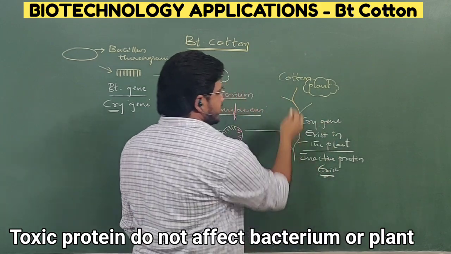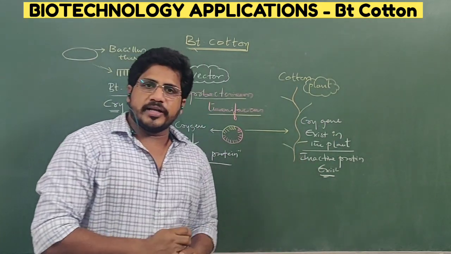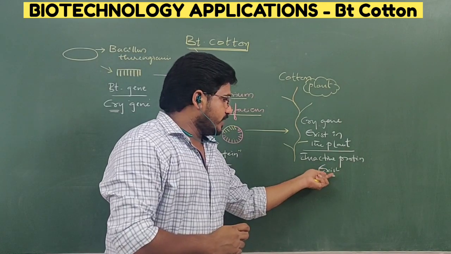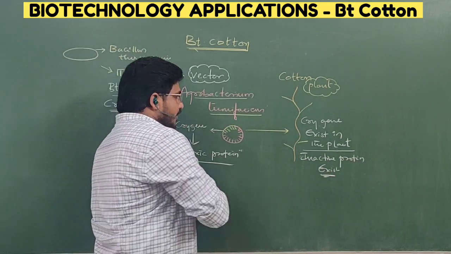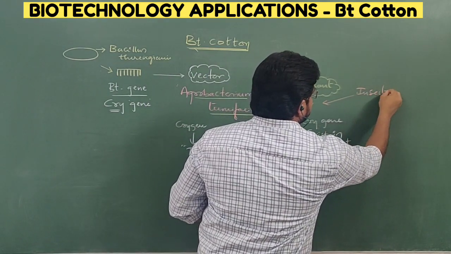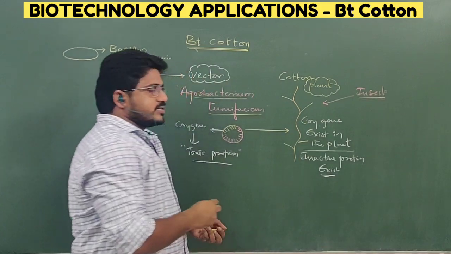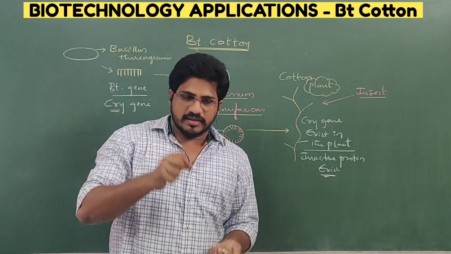As this gene exists in every cell of the plant, inactive or crystalline protein is existing in the plant. If a beetle or an insect comes and infects this plant, then generally insects eat the leaves, right?